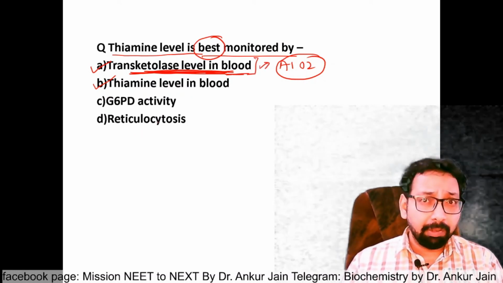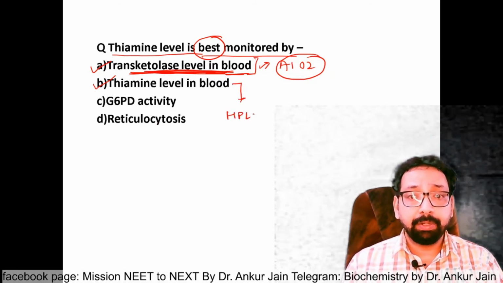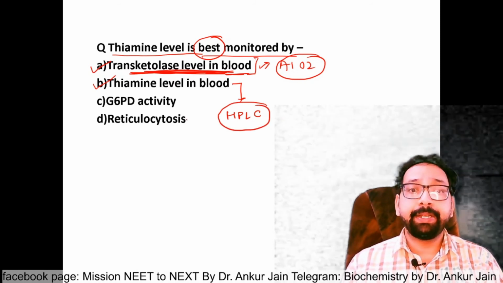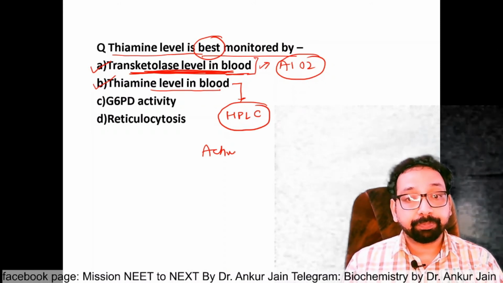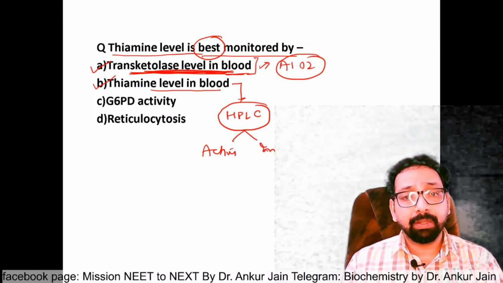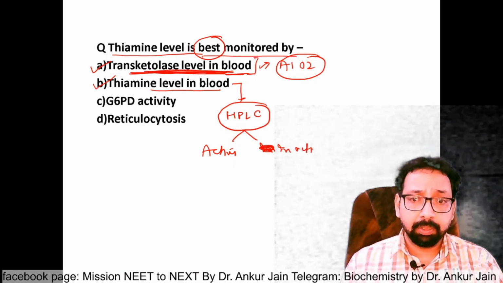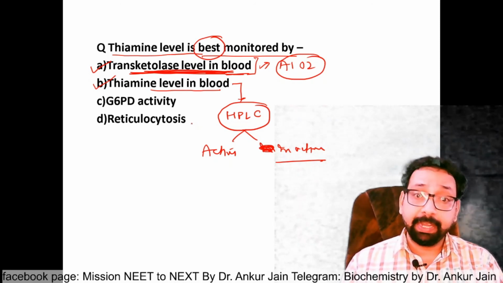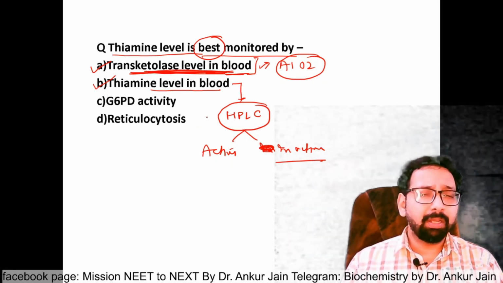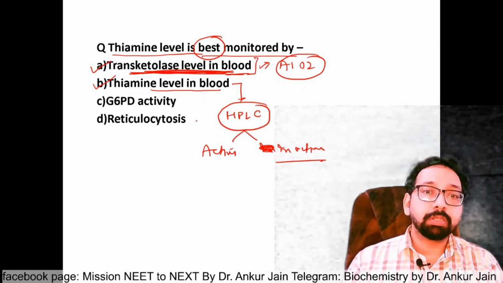But recent development, there is HPLC, high performance liquid chromatography. We can detect thiamine level in blood, both active form and inactive form. The active form, thiamine pyrophosphate, can be detected by HPLC. Definitely it's a costly test. It costs around 8,000.